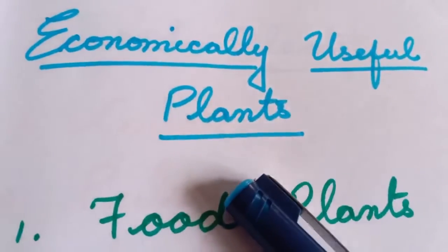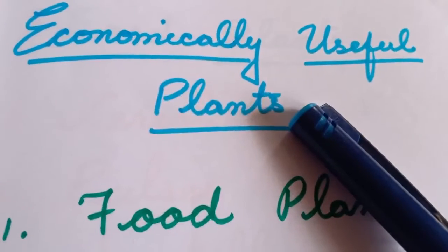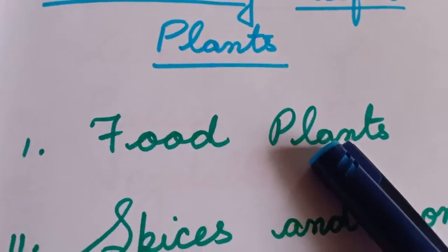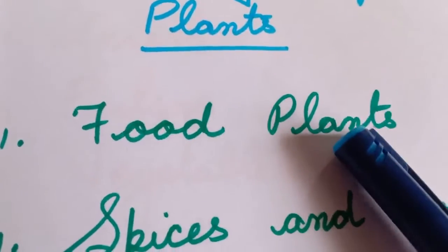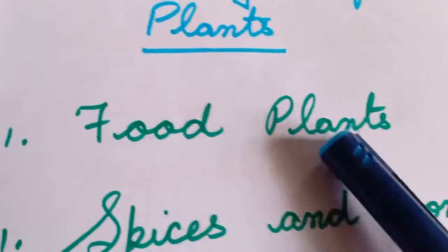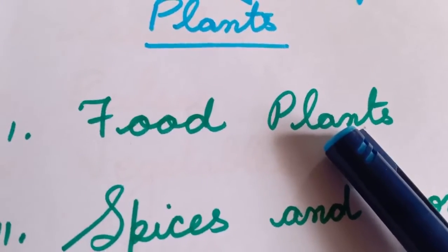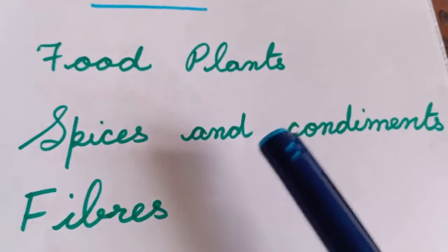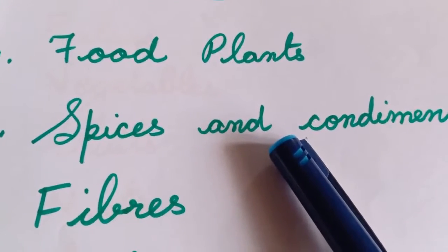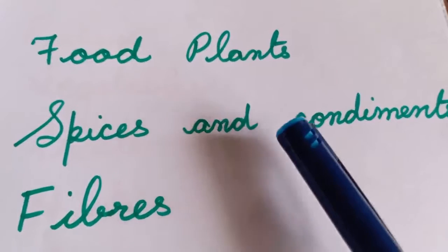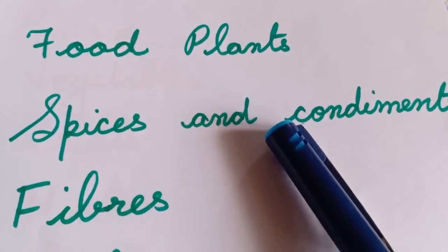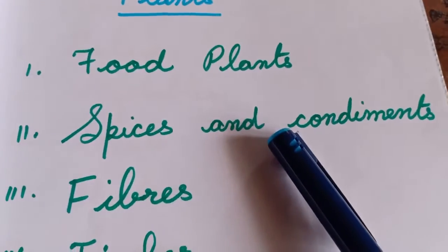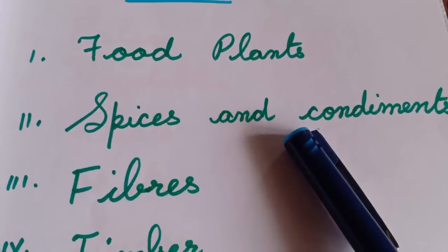Economically useful plants are of various types. The first one is food plants: the plants and their products which are used as food for the population. Second is spices and condiments. They are used as a flavoring substance for our food, and sometimes they also give flavor and fragrance to the environment.